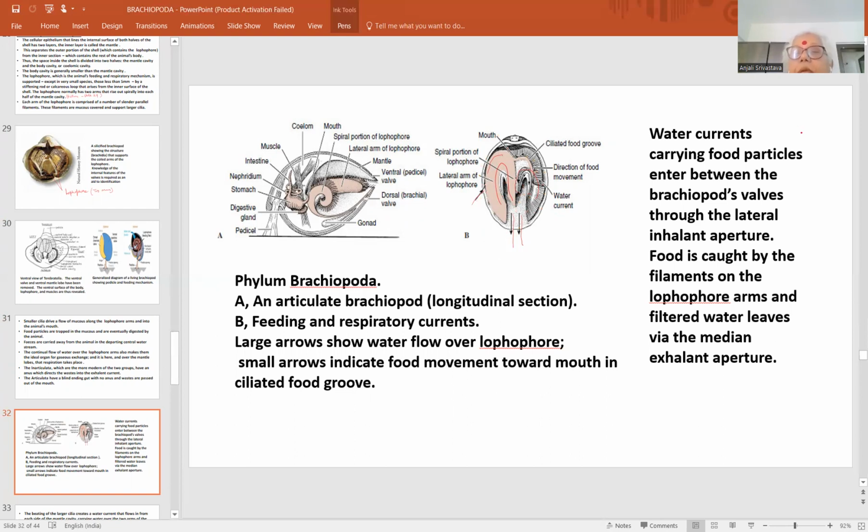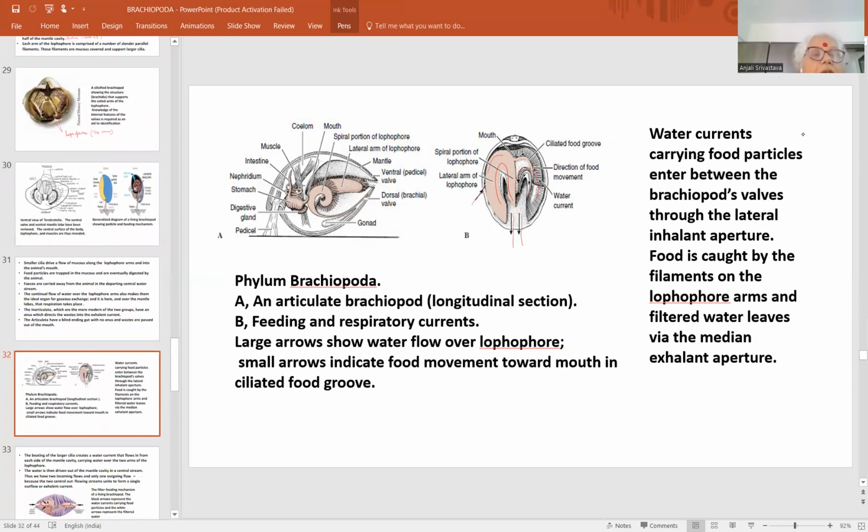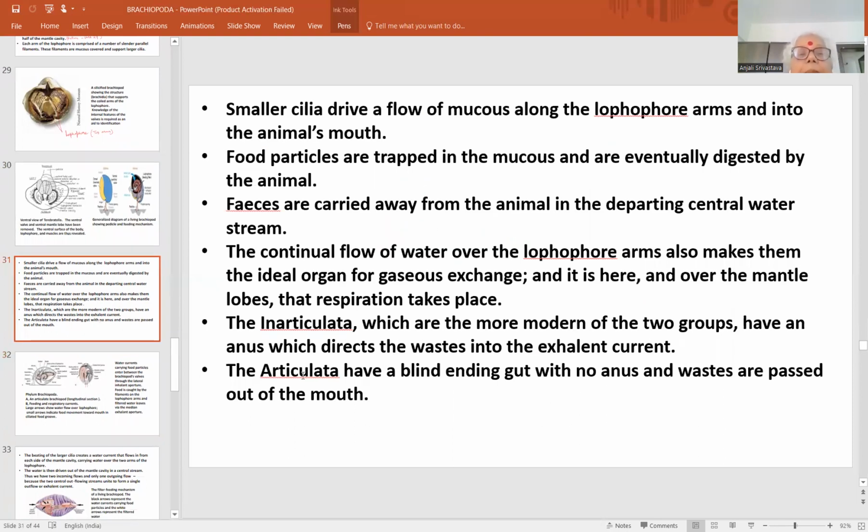This is the feeding mechanism, or filter feeding, it can be said. The filter feeding takes place in this form. Food particles are trapped in the mucus and eventually digested by the animal. Feces are carried away from the animal in the departing central water stream. The continual flow of water over lophophore arms makes them the ideal organ for gaseous exchange also.